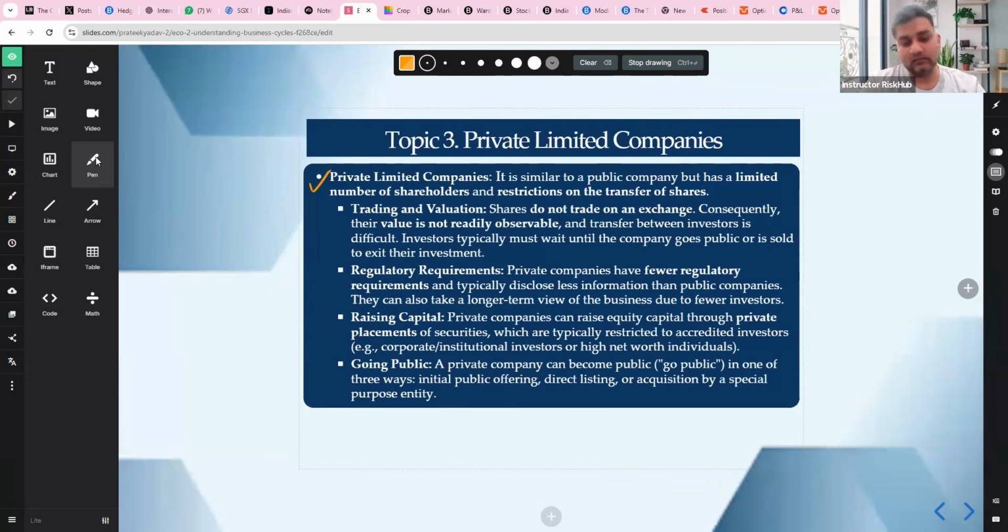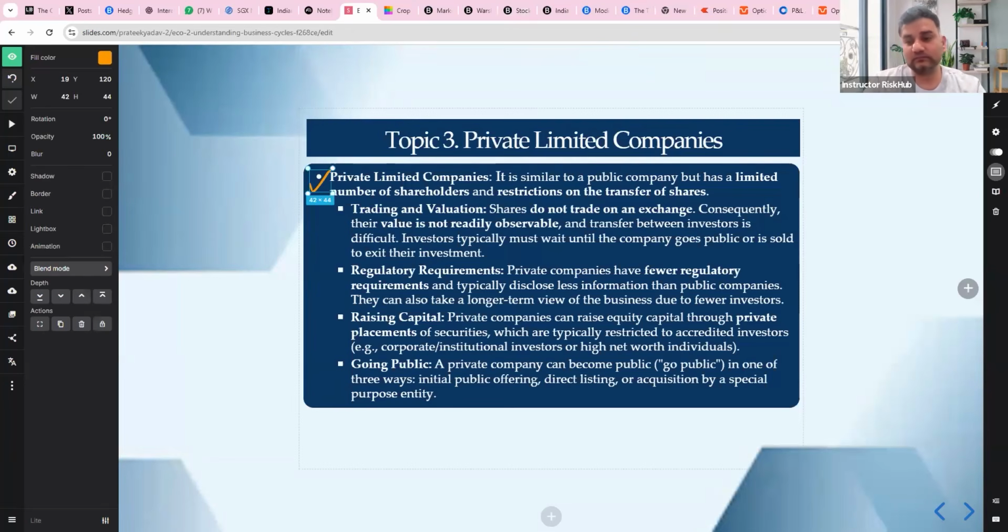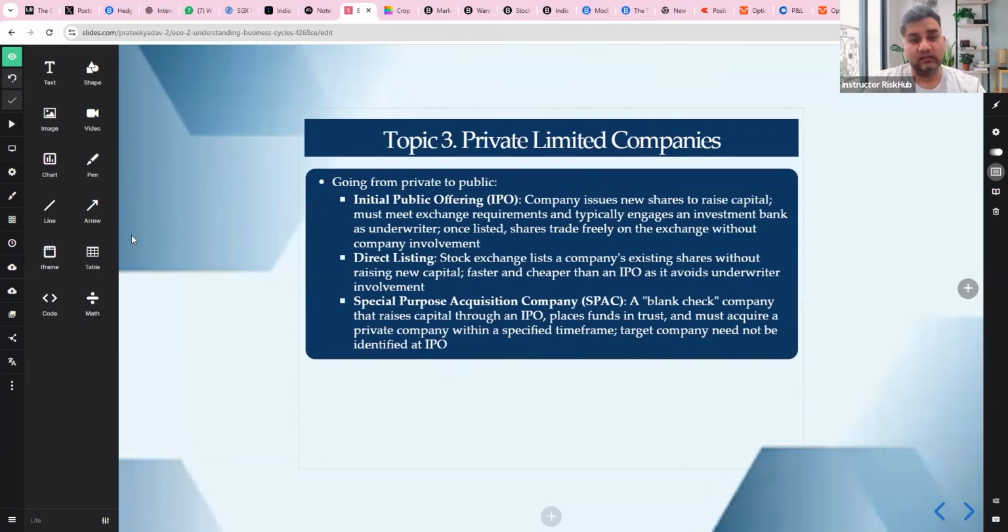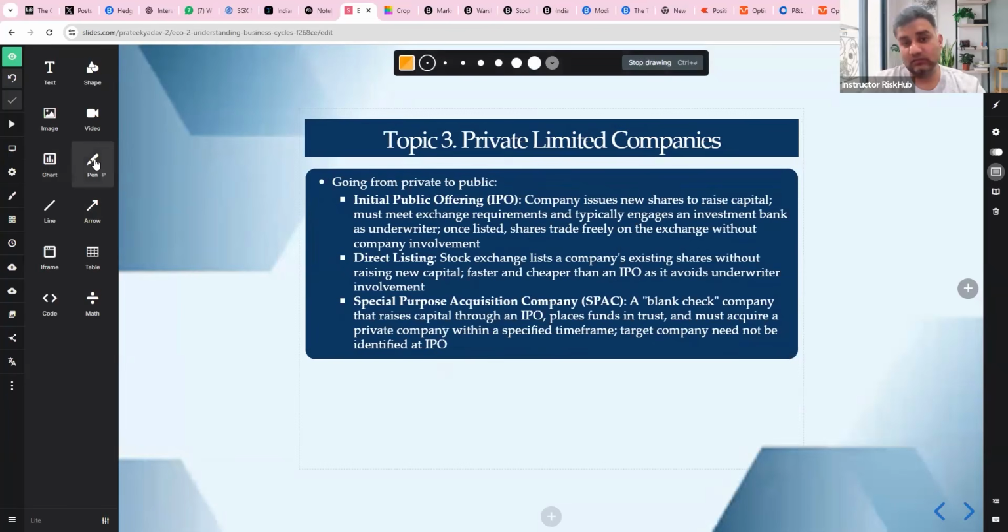Once they go public, a private company can go public in many ways. One is to take out an IPO, one is a direct listing, one is a SPAC acquisition. Being acquired by a special purpose entity is called a SPAC acquisition. So that's what we'll discuss ahead. Now these are the ways by which the company can go from private to public.